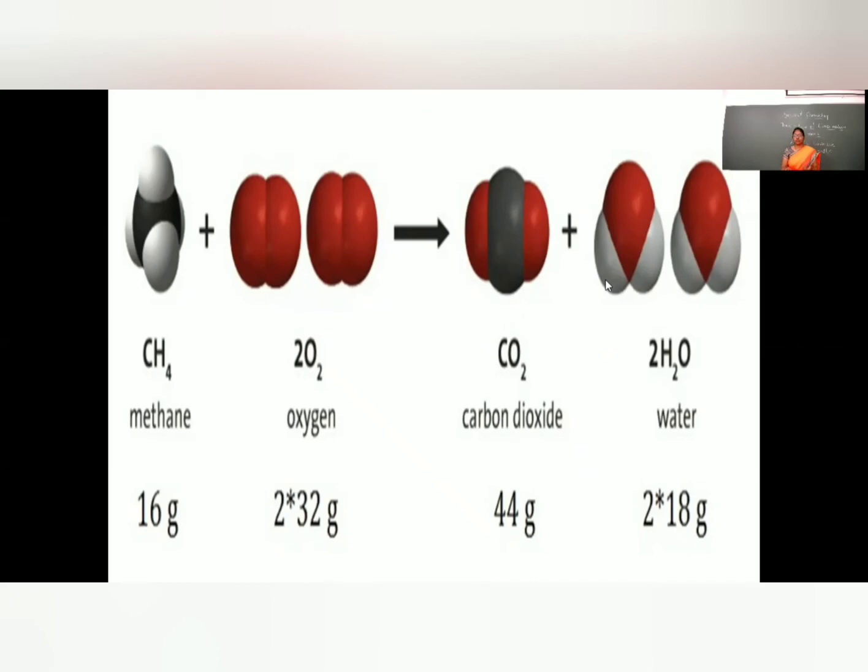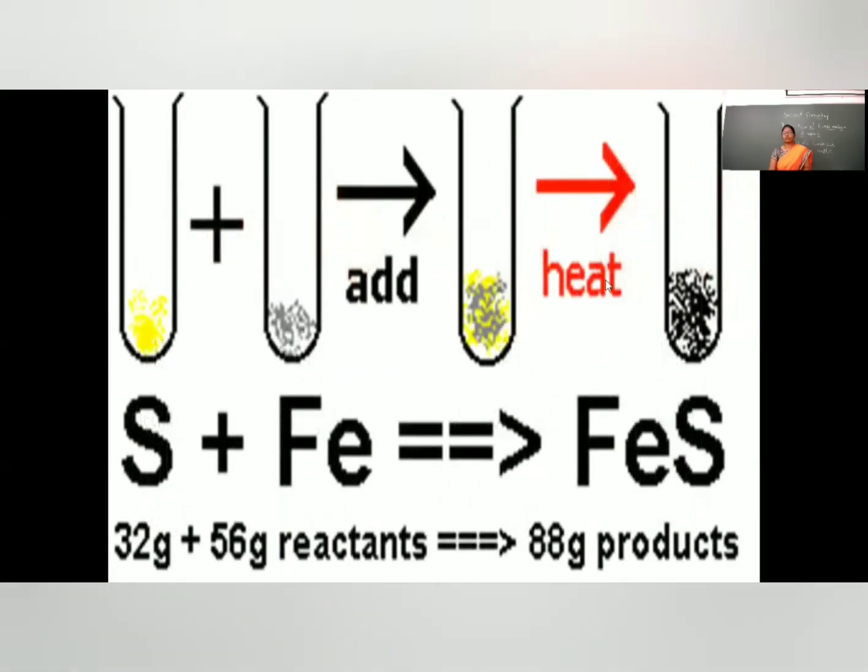Methane is a hydrocarbon. Instead of methane, any hydrocarbon containing carbon and hydrogen, or any carbon compound, burns to form CO2 and water. The reaction is a combustion type of reaction. In a combustion reaction, there is a release of heat and light. Next example, sulfur and Fe.